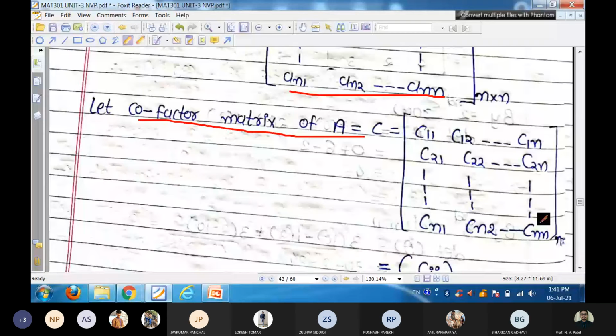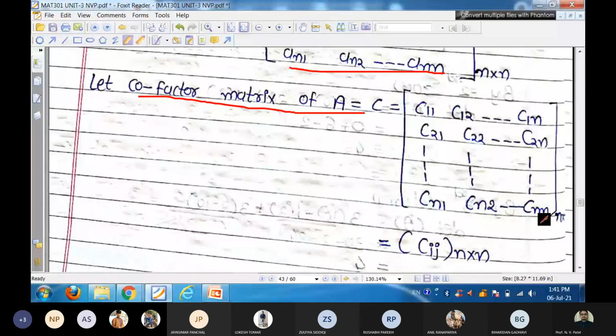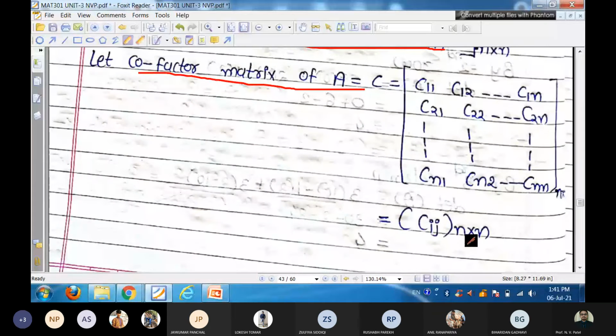So that is your Cij, that is n cross n. Now here our result: ith row of A multiplied with ith row of cofactor, that is determinant. Ith row of A multiplied with another row of cofactor matrix, that is your 0.